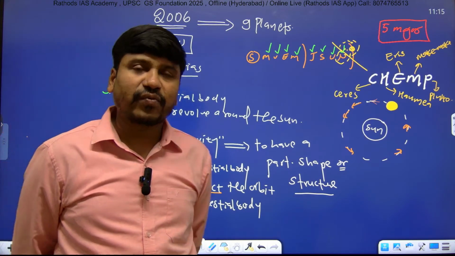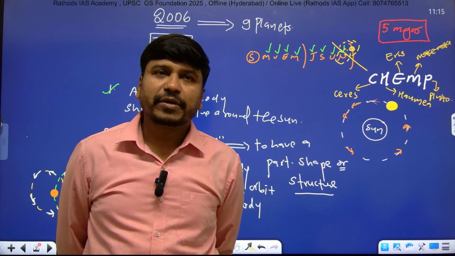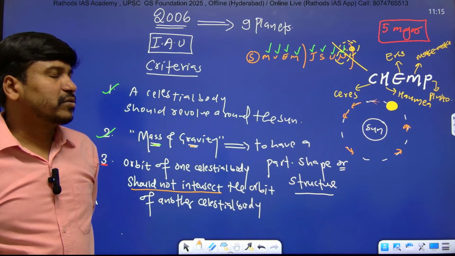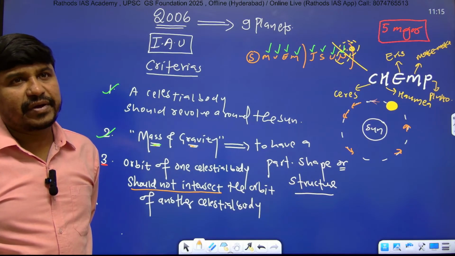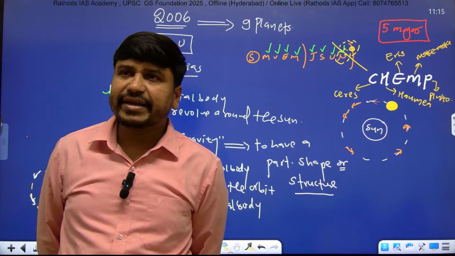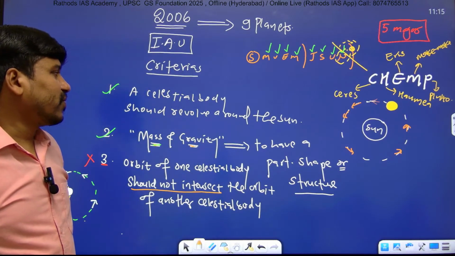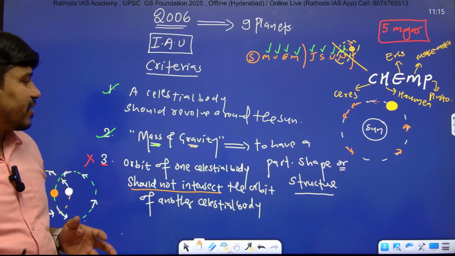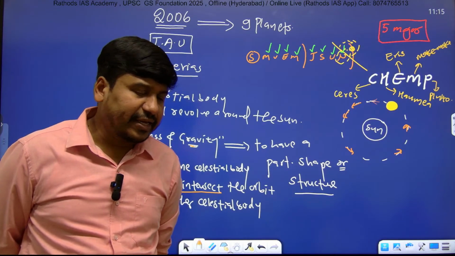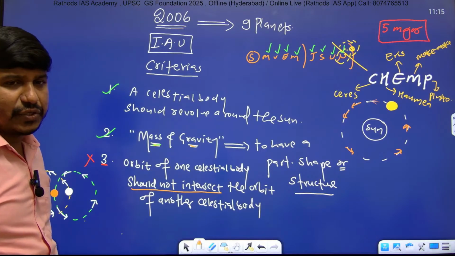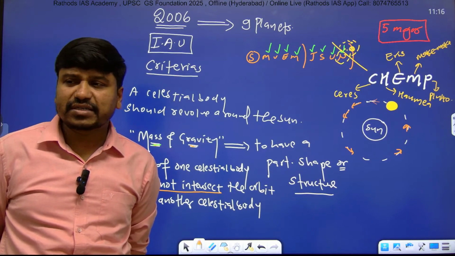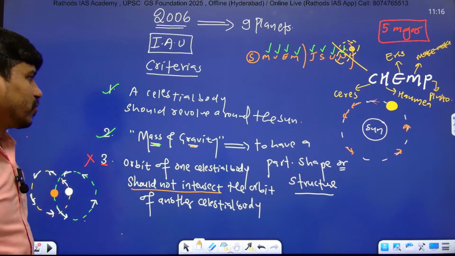Because it could not fulfill or satisfy the third condition or criteria of the IAU, International Astronomical Union, right? Full stop.